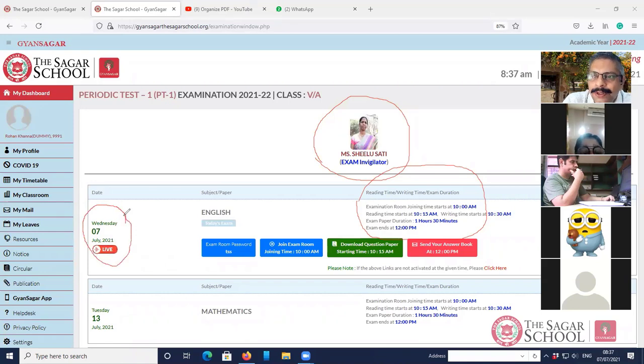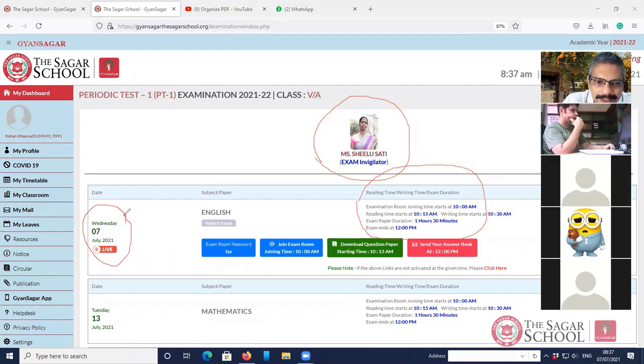And whichever is going to be your current exam, your today's exam, you will find that there's a live button blinking over here. This blinker is going to be blinking only on that particular exam day, and it will start blinking at the time of exam. It will not blink before that. So when you have to appear for the exam, say for example 10 o'clock, this live button will start blinking. So you know that your exam has already started.